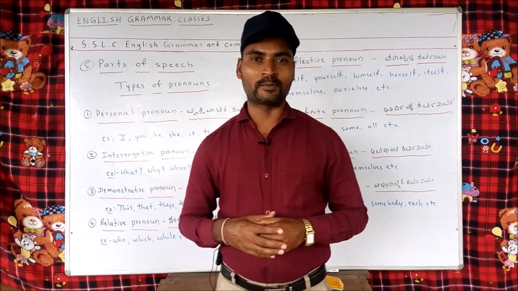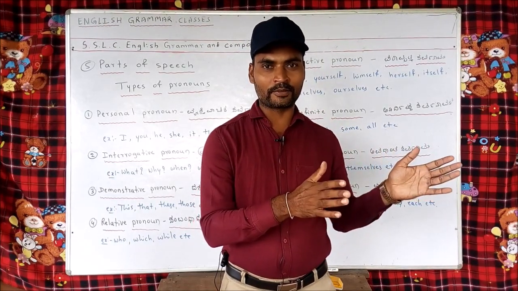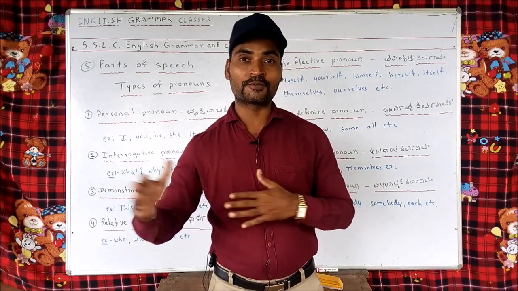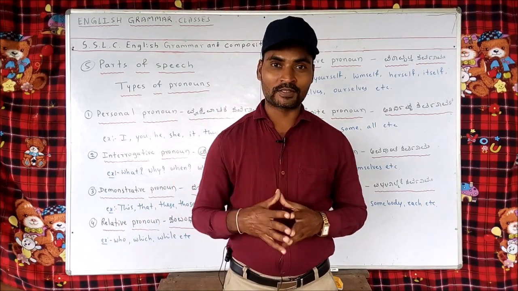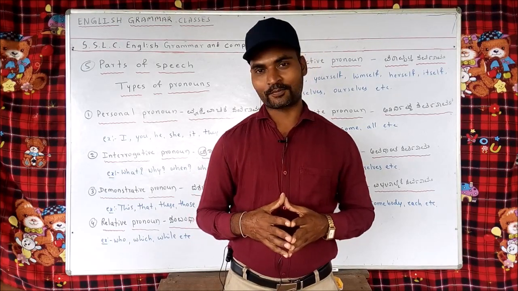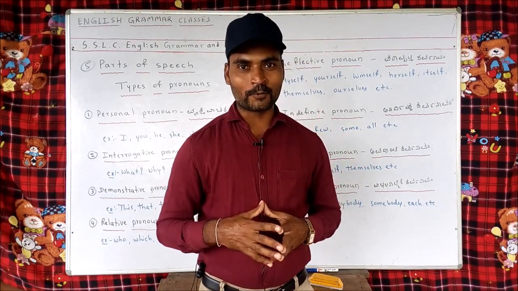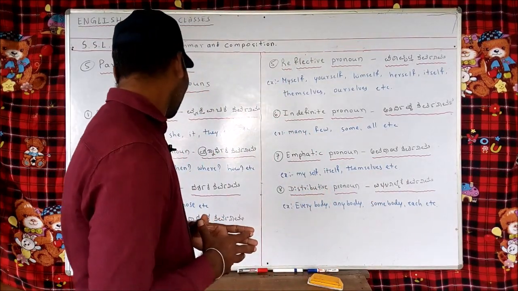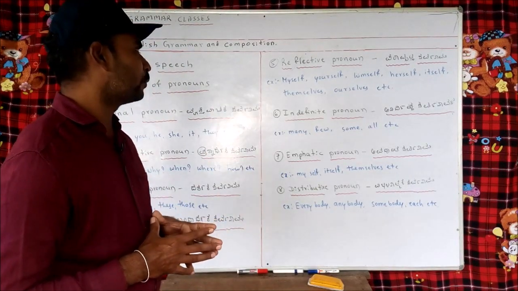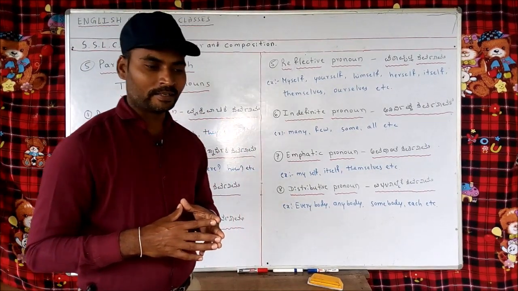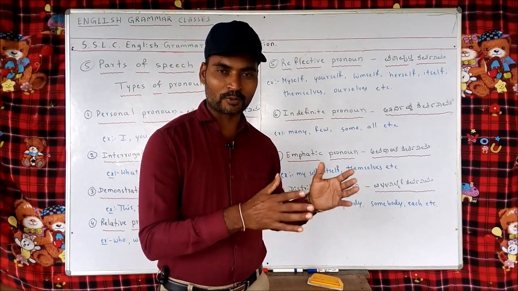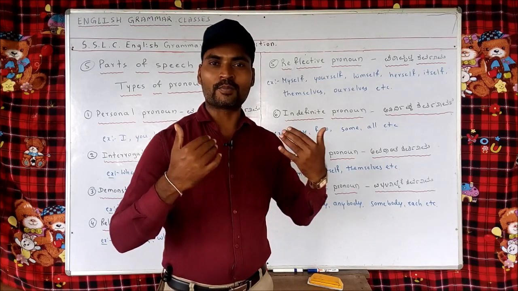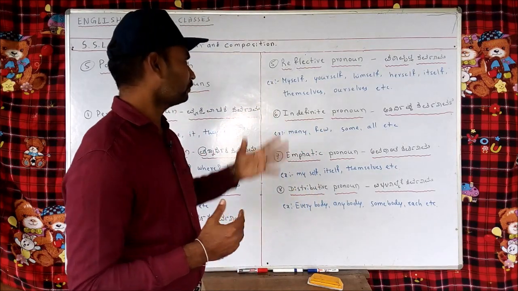Relative pronouns are the pronouns which relate between things and between persons. I went to a place which was very beautiful. I met a person who was fantastic. I talked with a person who was very impressive. Like that we see relative pronouns. Then comes reflective pronoun. Reflective means it emphasizes a person or an object or an animal, something like that. I have done it myself. Here myself is reflective pronoun.